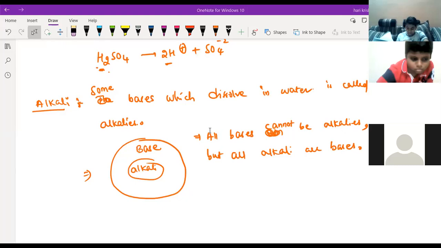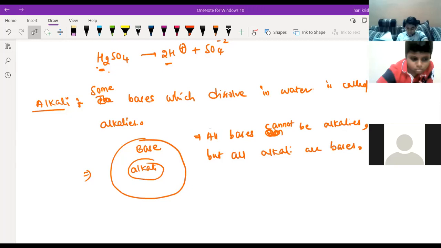Sir, alkali metals and alkaline earth metals are there in the periodic table, no sir? Yeah, the s-block elements. So are all s-block elements soluble in water? The first group is called alkali metals. All those substances form bases that are soluble in water.